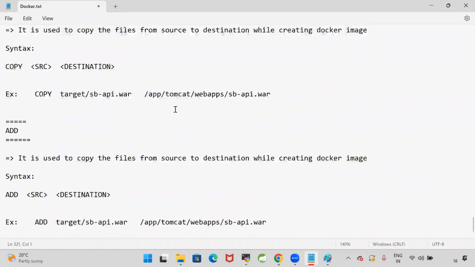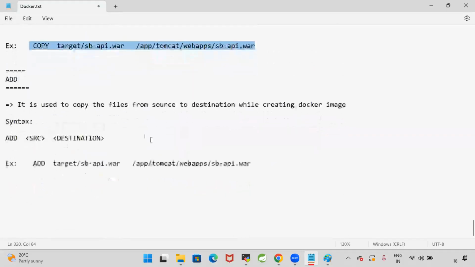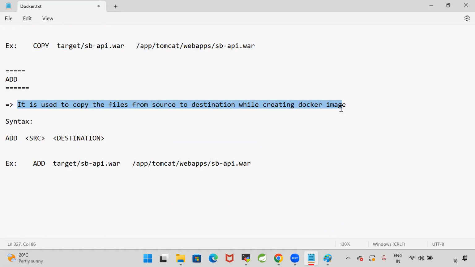Copy command and add command both are doing the same operation. Copy is used to copy the files from source to destination while creating the image like this. Whereas the add command is also used to copy the files from source to destination while creating the Docker image. So then what is the difference between the copy command and add command? Copy command will take from one location to another location, whereas add command can take from source to destination as well as it can download from a URL also.